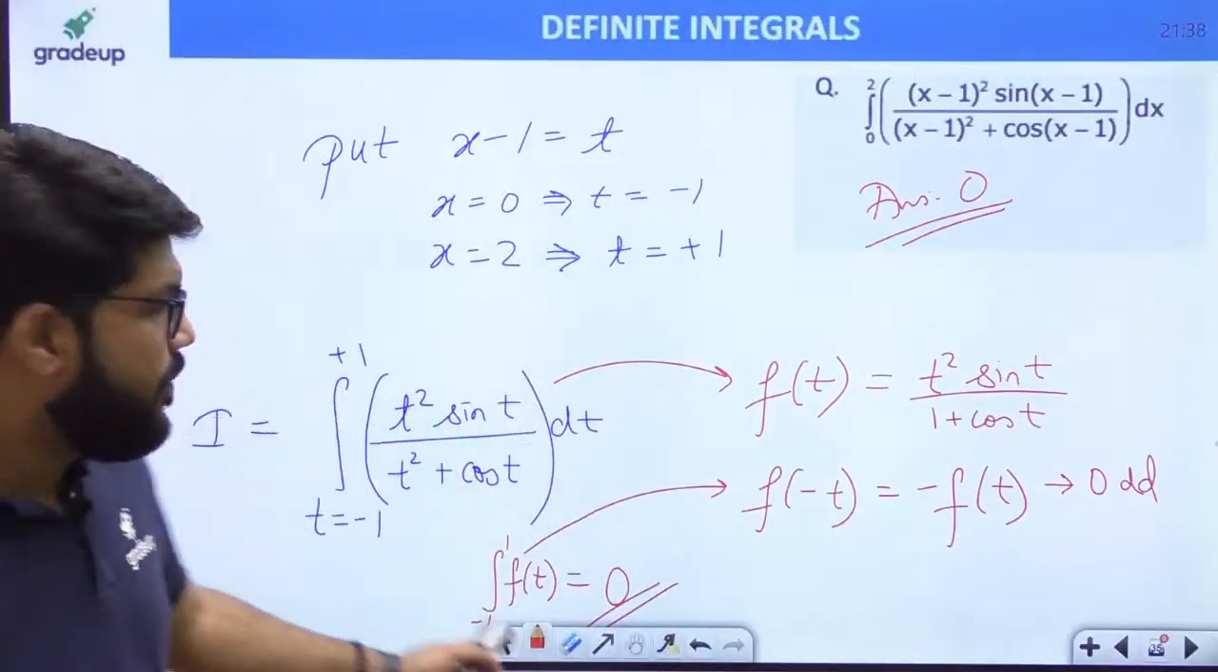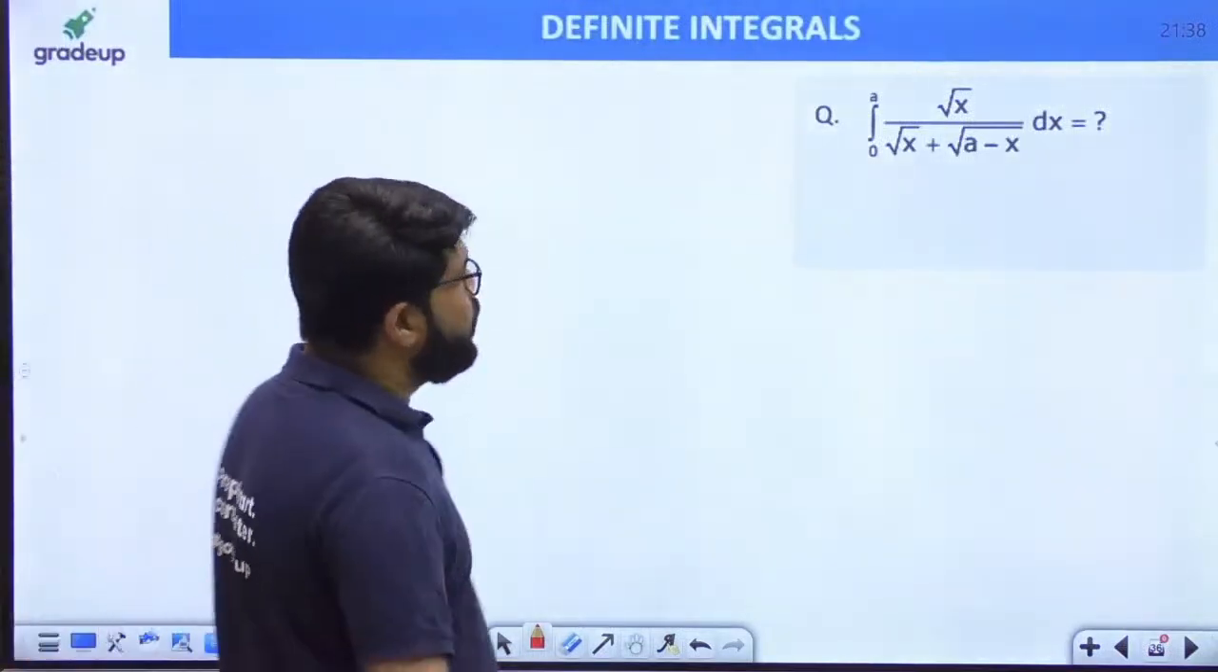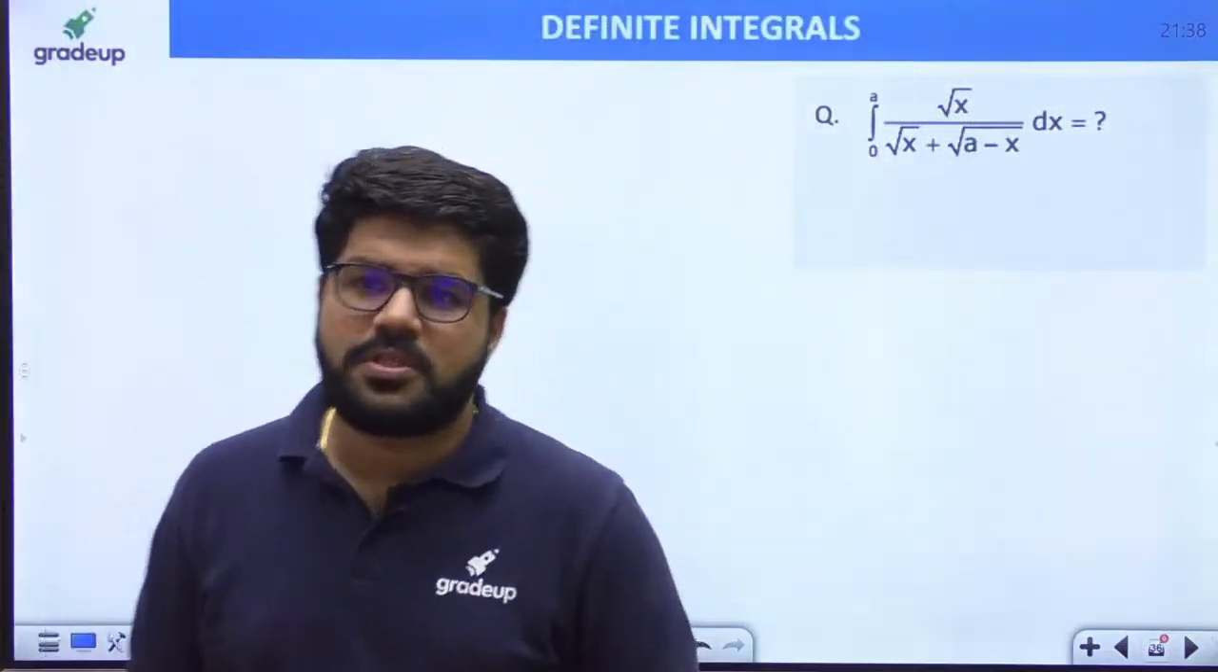Okay, here coming up. Integral 0 to a. Now this is a different property to be used.